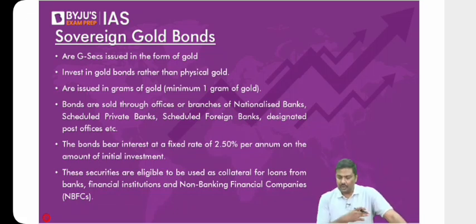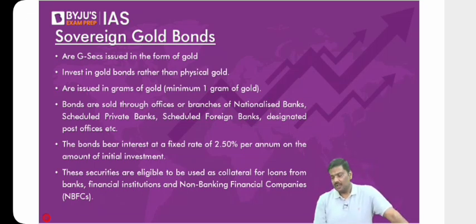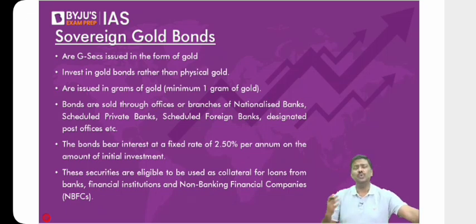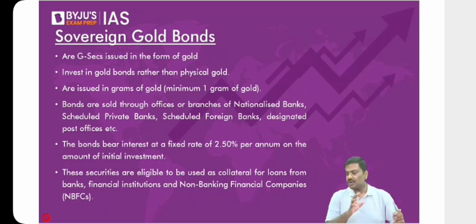Now, based on the duration for which the instruments are traded, whether short term or long term, we have divided the financial market into two types: the money market and the capital market. In the money market, the instruments are traded for a shorter duration, up to 1 year. For example, repo, reverse repo, commercial papers, commercial bills, etc. On the other hand, when instruments are issued for a longer duration, say 2 years, 5 years, 8 years, we have the capital market.